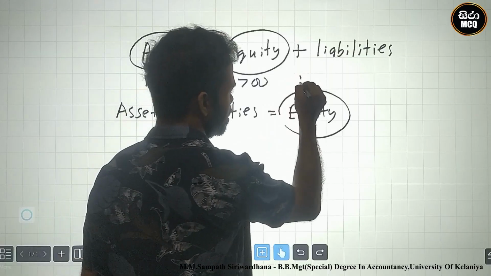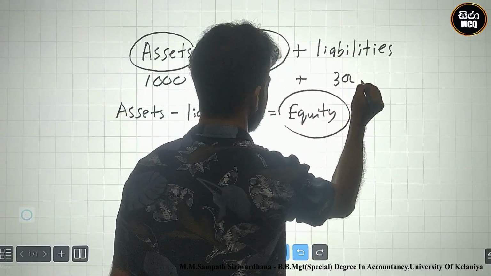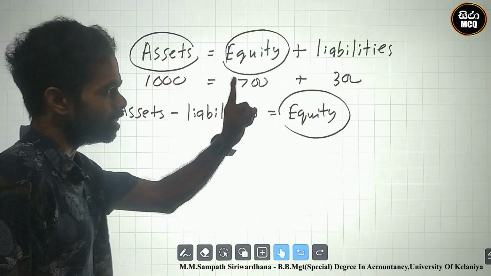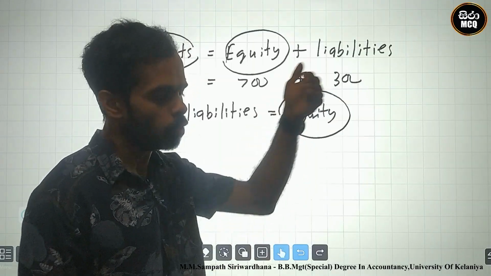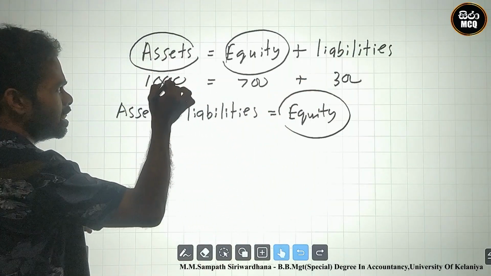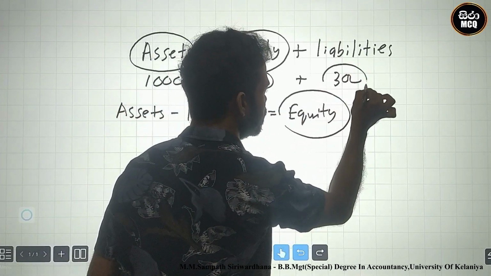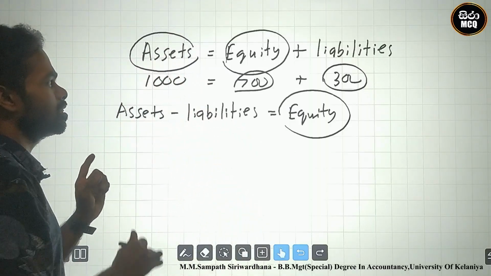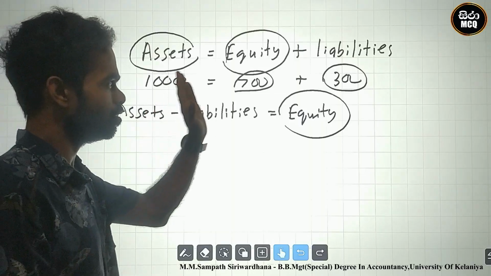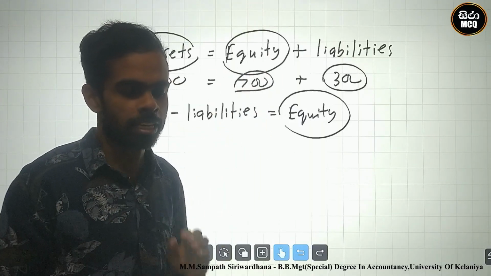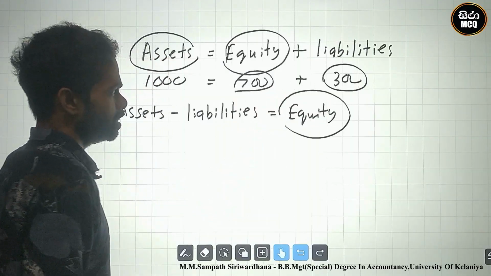The 300 is liability, which he cannot carry home. Therefore the interest is what they can carry from the business. Asset interest is split into equity and liabilities. This is the interest.